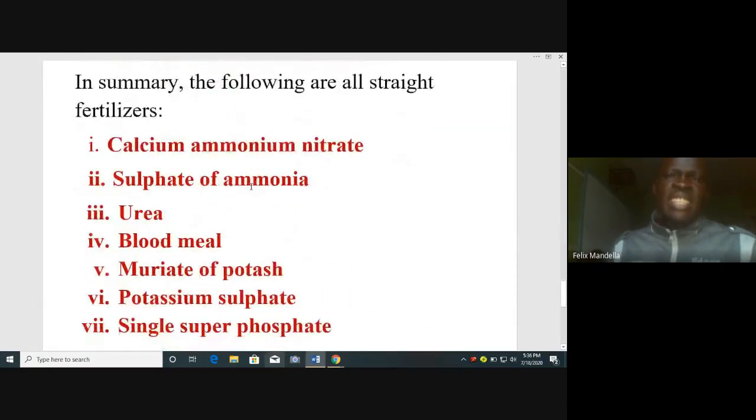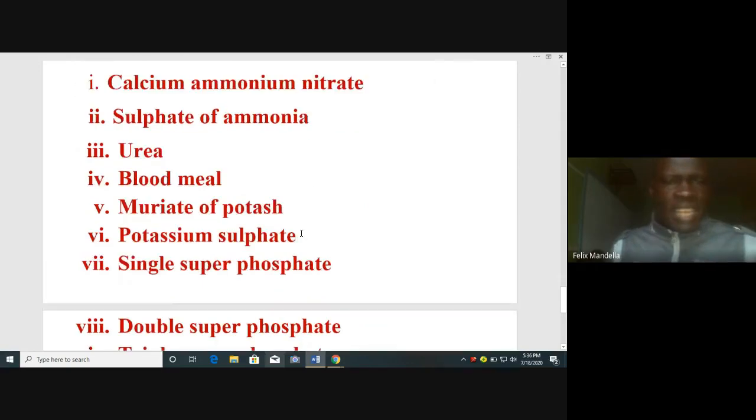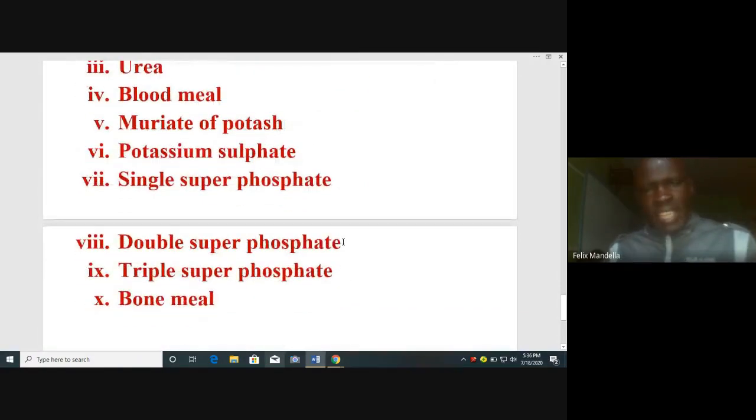In summary, the following are straight fertilizers, all of these together now without grouping them into nitrogenous, phosphatic, potassic: calcium ammonium nitrate, sulfate of ammonia, urea, blood meal, muriate of potash, potassium sulfate, single superphosphate, double superphosphate, triple superphosphate, and bone meal.